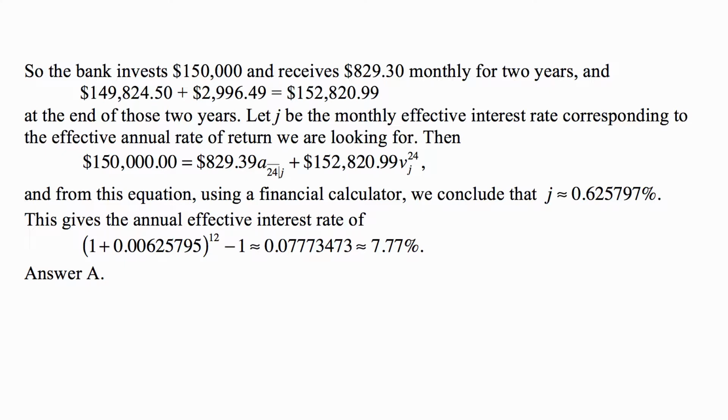Then we have $150,000, the outlay by the bank, equal to the present value of payments over 24 months at the monthly rate of return that we're looking for, of the monthly payments for 2 years of $829.39, plus discounted over 2 years, 24 months at the interest rate J,